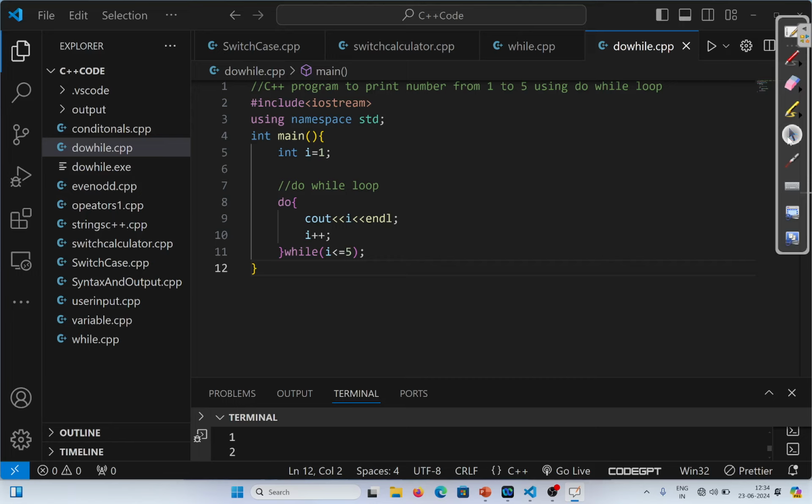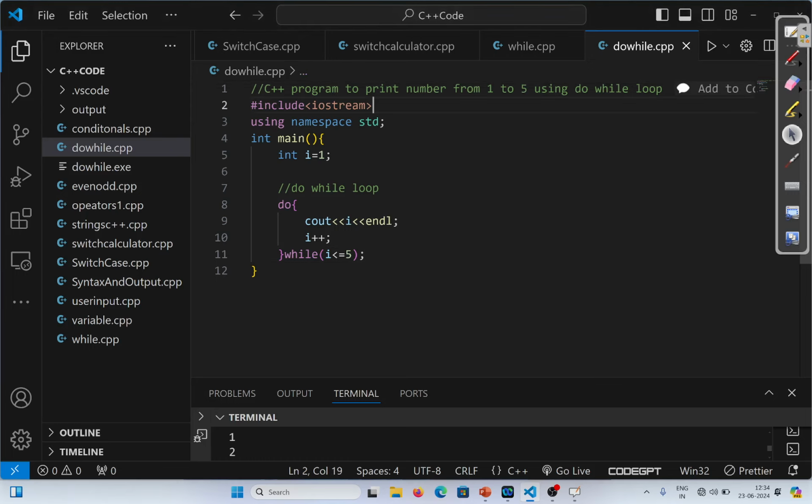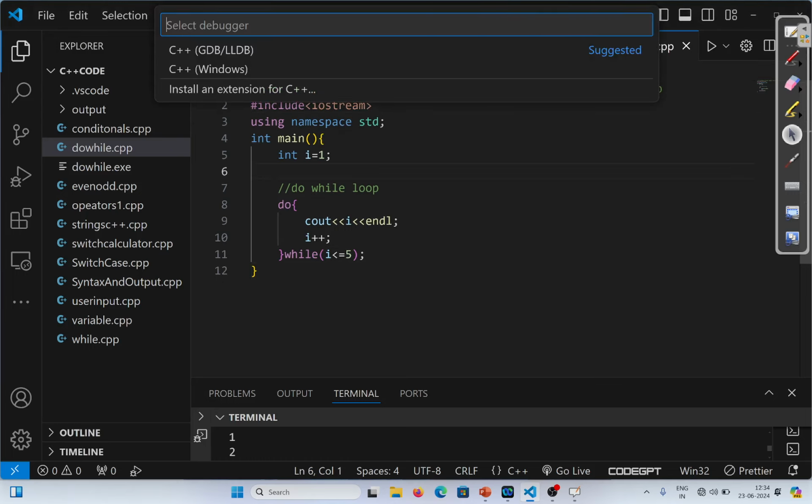Now the second question: I want to print hello world 5 times on my output screen.